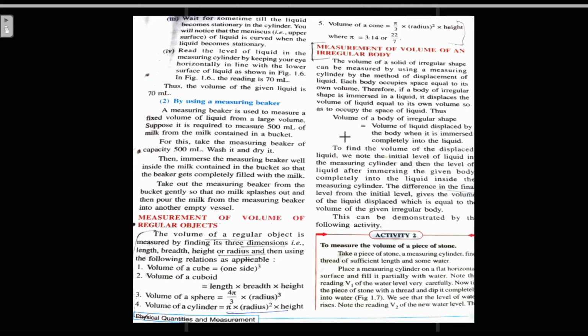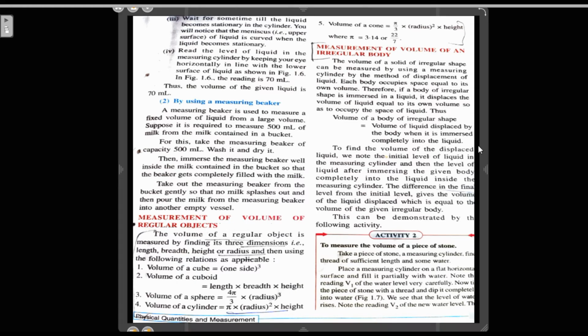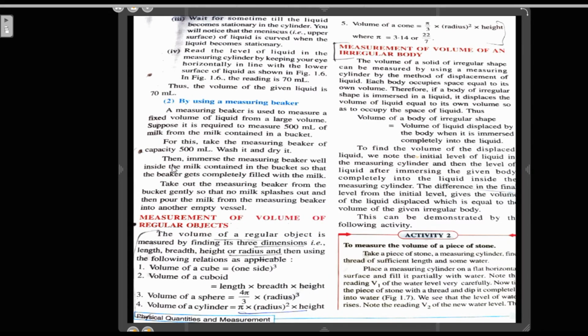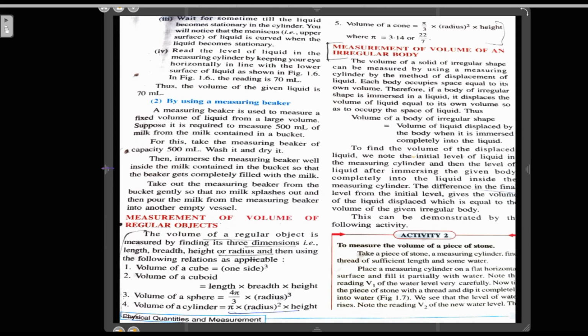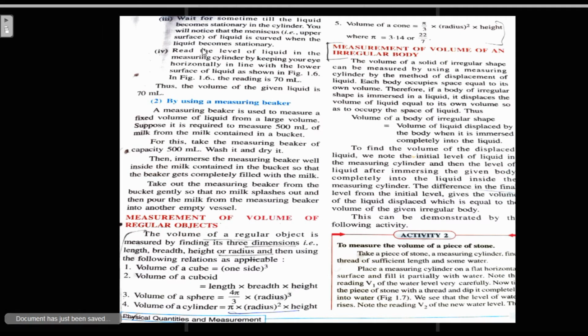Now we will move on to the next. Next is how to measure the volume by a measuring beaker. A measuring beaker is used to measure a fixed volume of a liquid from a large volume.